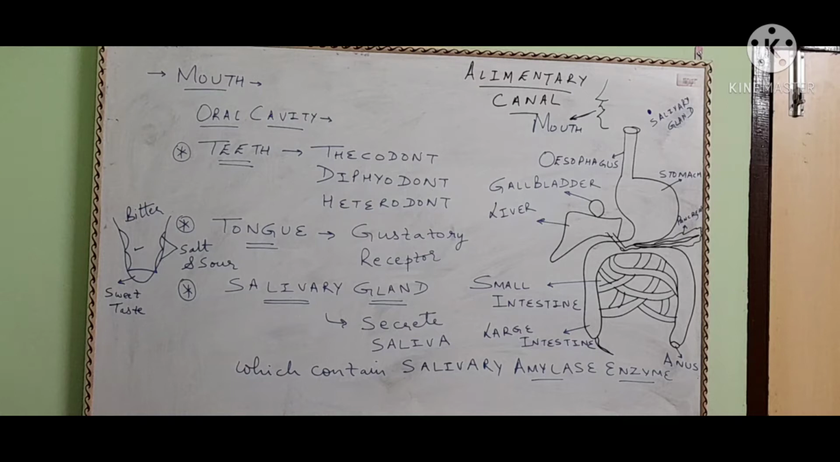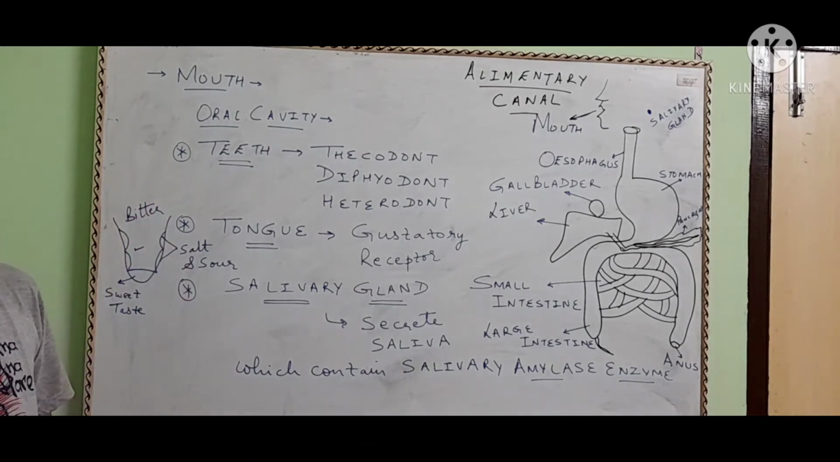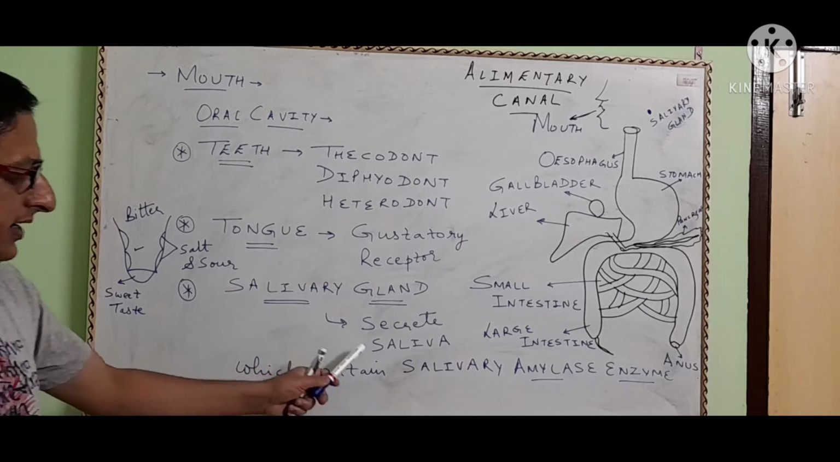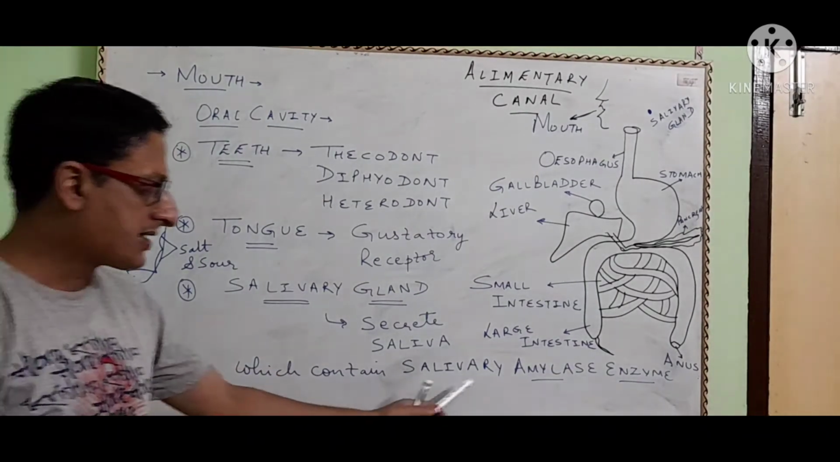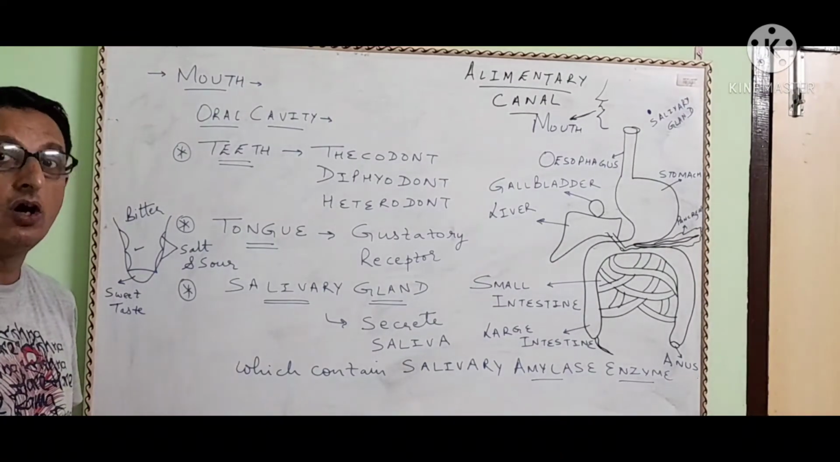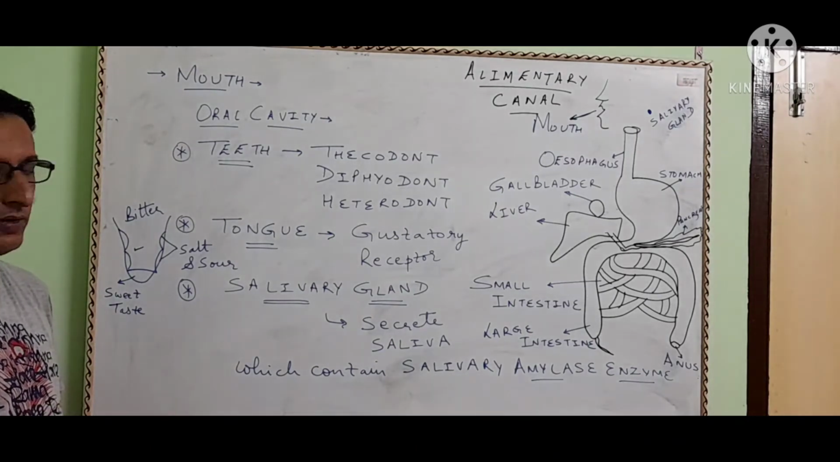Okay children, and the third thing is the salivary gland. Four pairs of salivary glands are present in our mouth. They secrete saliva. Saliva contains the salivary amylase enzyme, which helps in digestion of what? Carbohydrate. Okay?